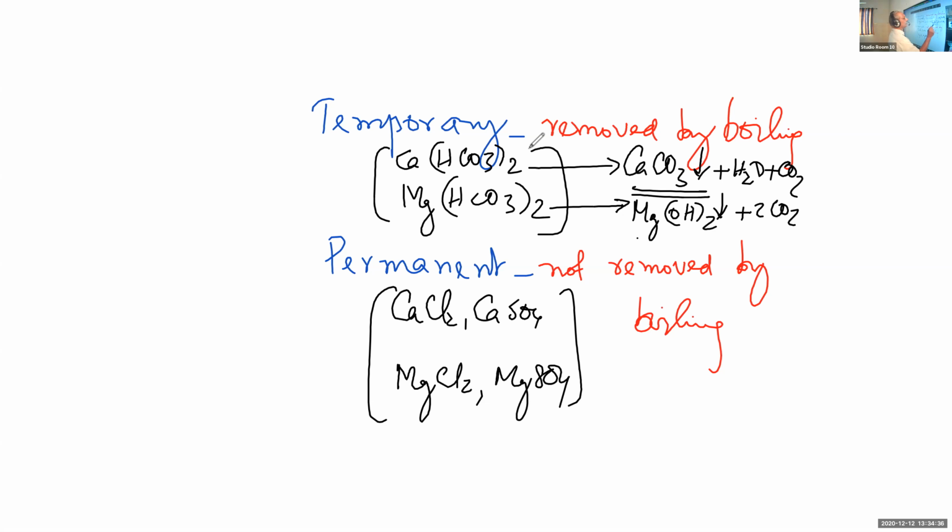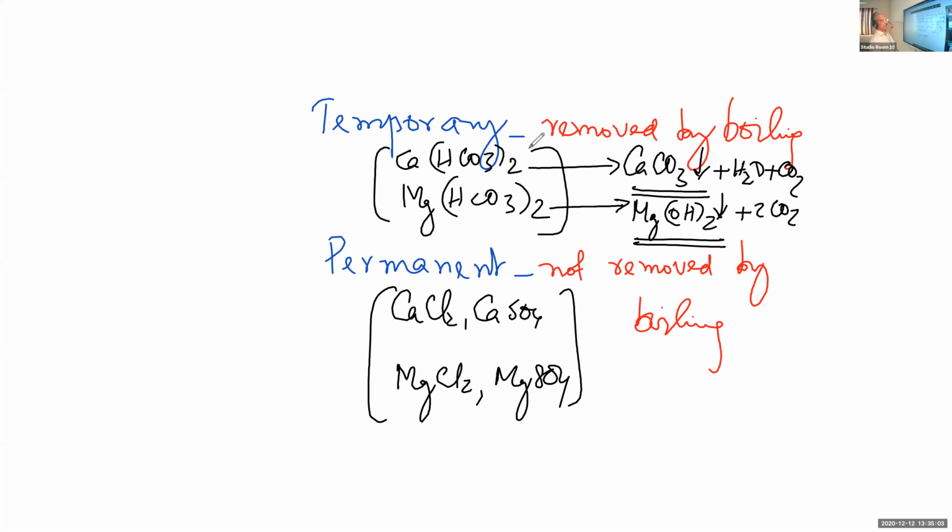So when boiled, the bicarbonates are decomposed. Calcium hydrogen carbonate is decomposed, precipitating calcium carbonate. It is removed from the water sample. Similarly, magnesium hydrogen carbonate is decomposed, precipitating magnesium hydroxide.